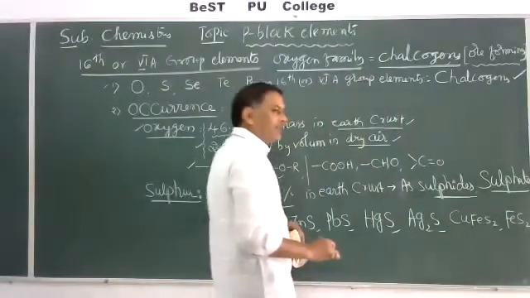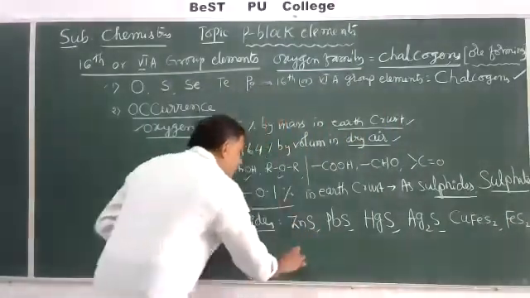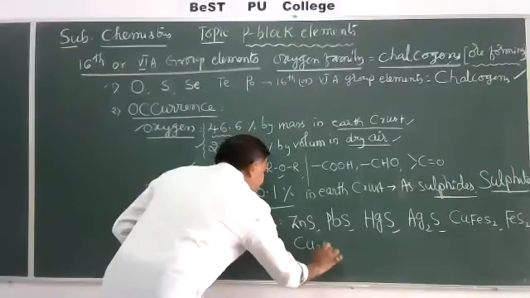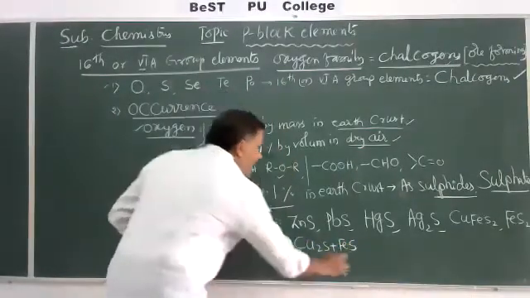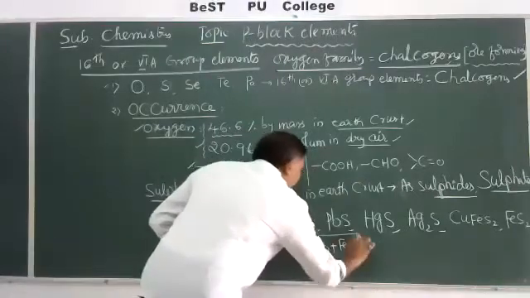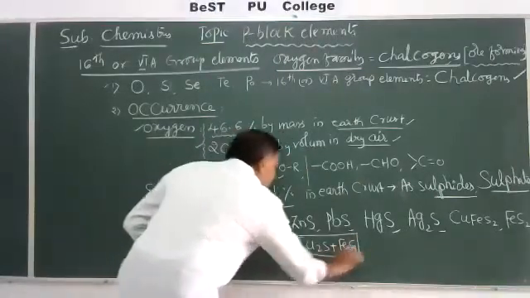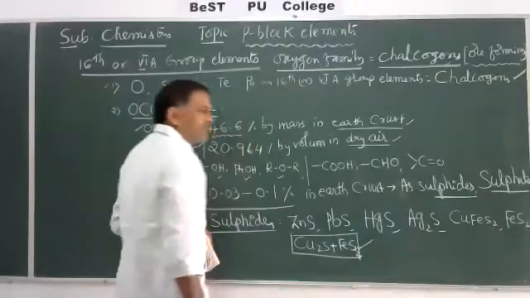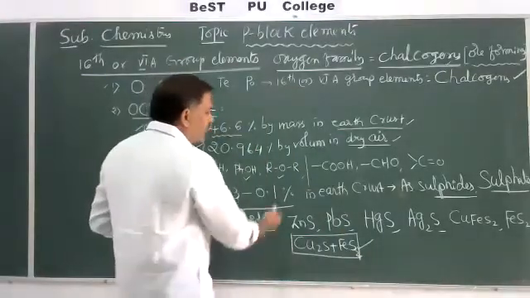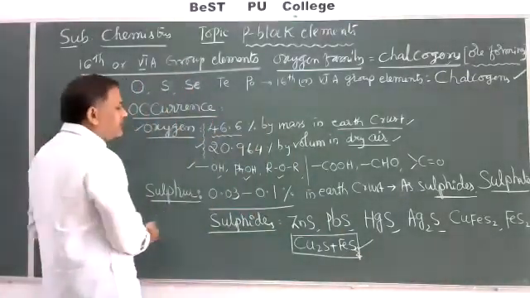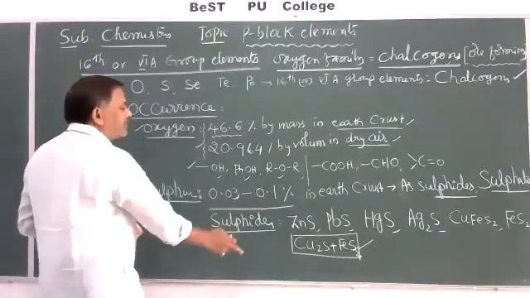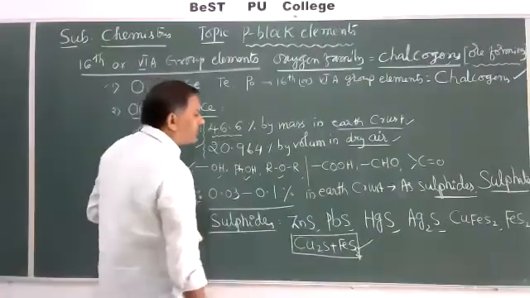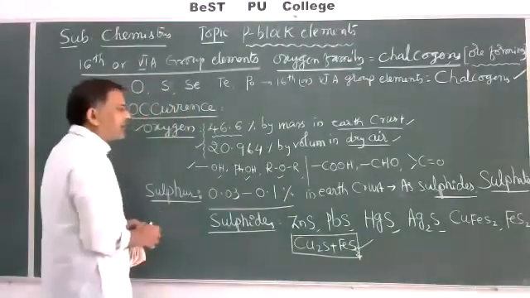We know the mixture of Cu2S and FeS is given in metallurgy as sulfide ores. These are sulfides of some important metals: zinc, lead, mercury, silver, copper, and iron.